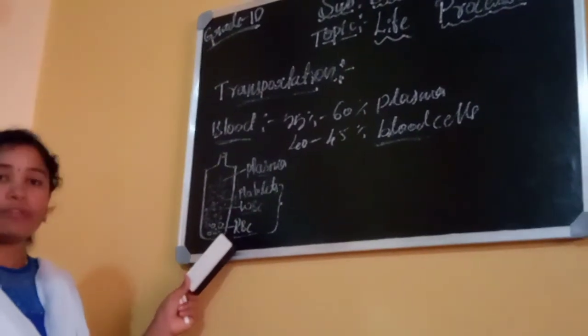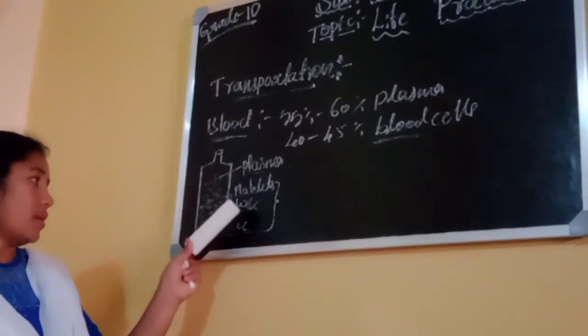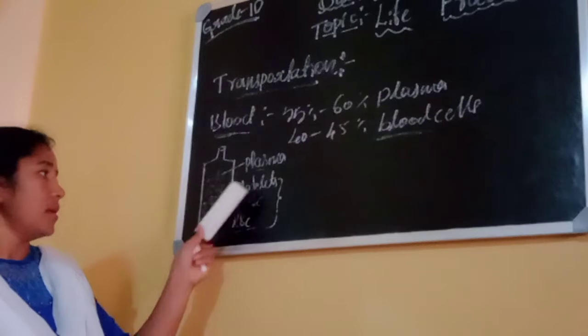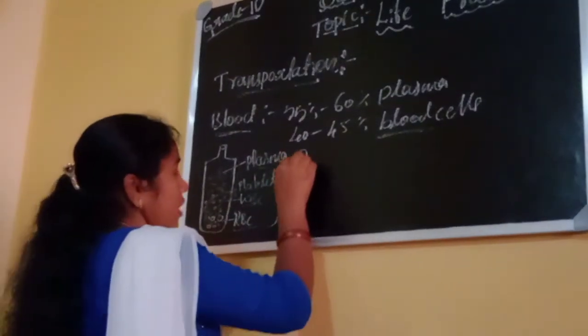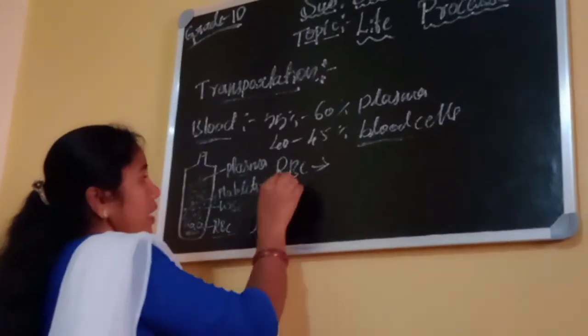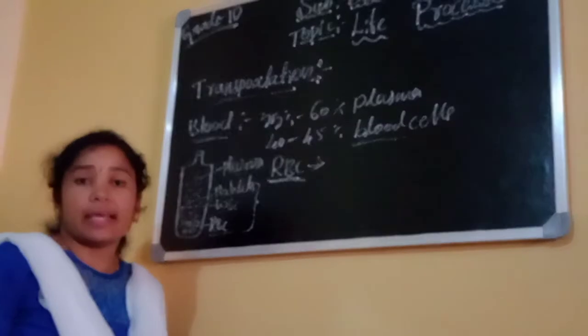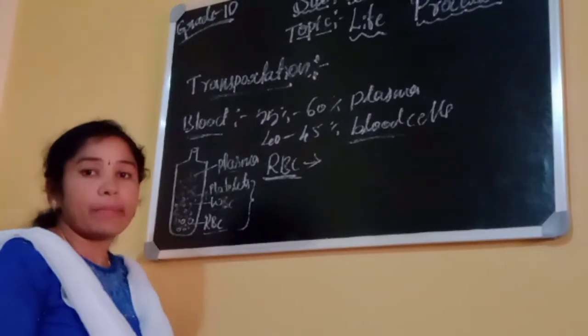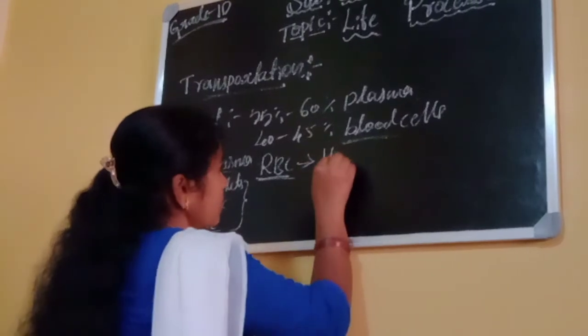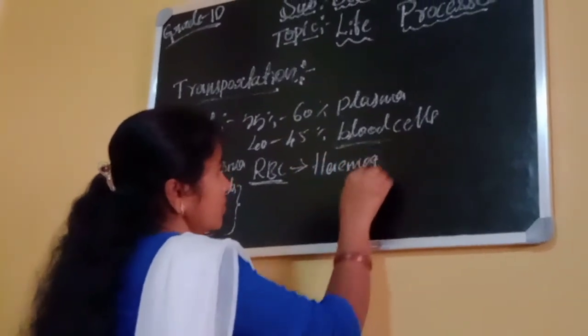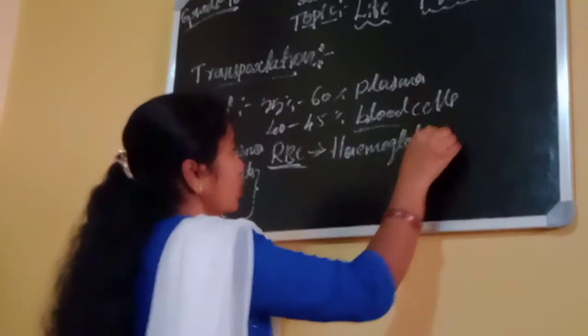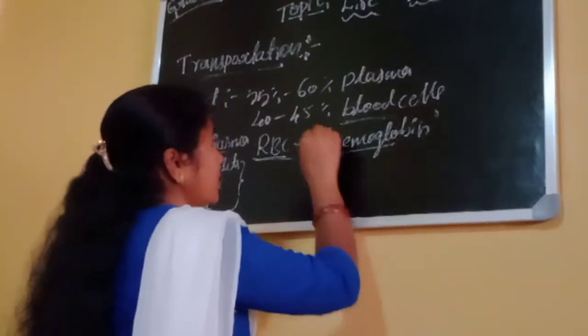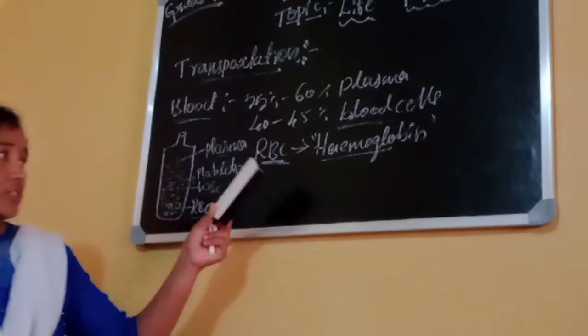Now what are the functions of RBCs, WBCs and platelets? RBCs means red blood cells, WBCs means white blood cells. Now what is the function of RBCs? RBCs have a red color. Why? Due to the presence of a red pigment, that is hemoglobin. What is the use of RBCs?